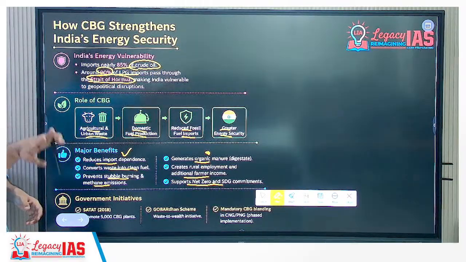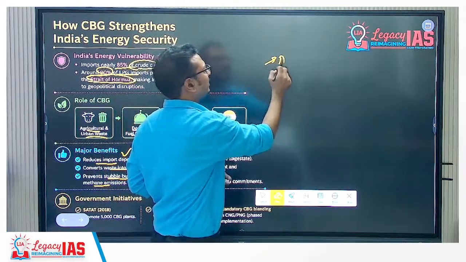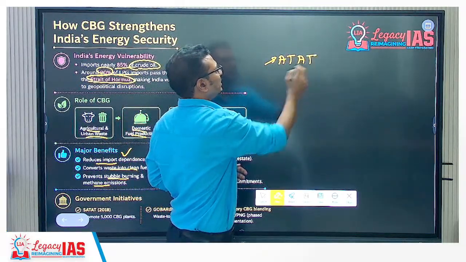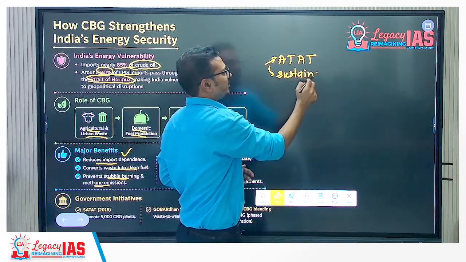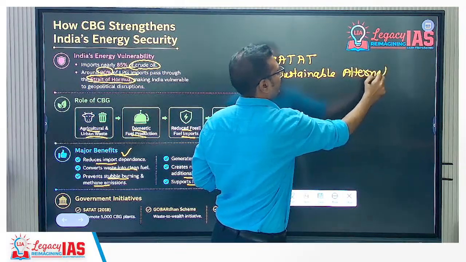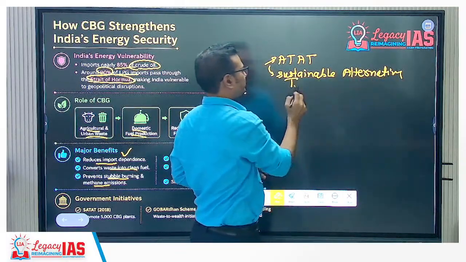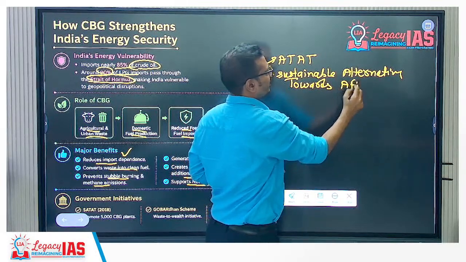Now, three important initiatives by the Government of India. First is SATAT. Write down the full form: Sustainable Alternative Towards Affordable Transportation.